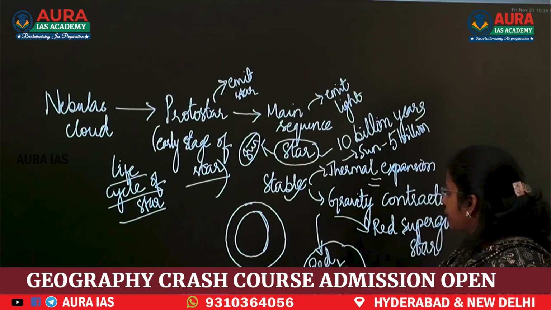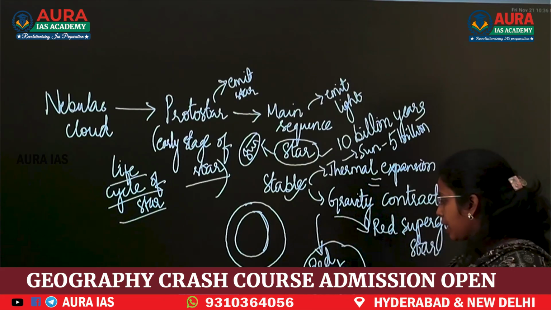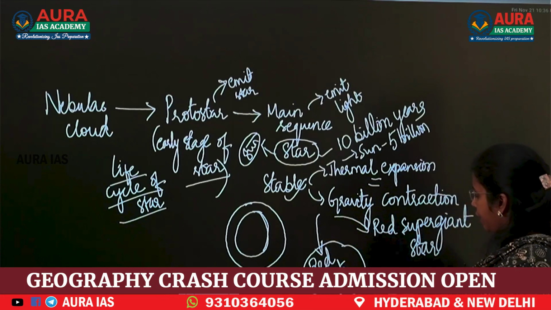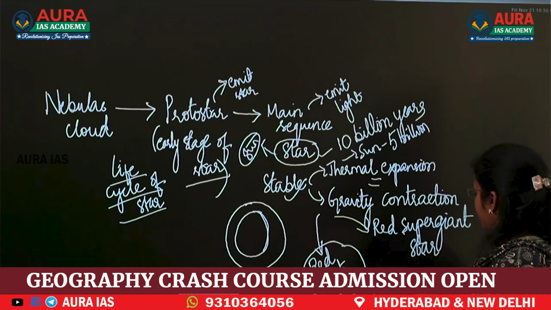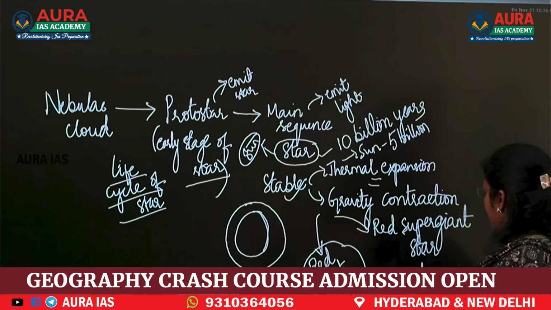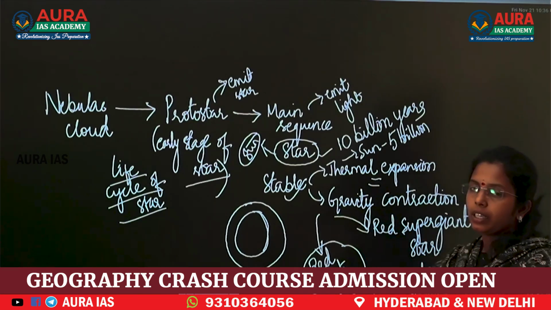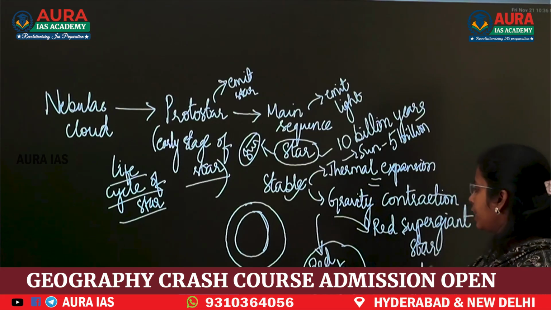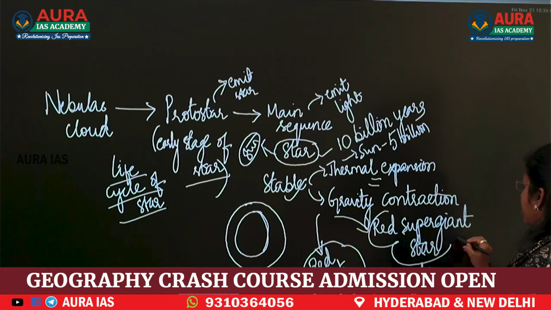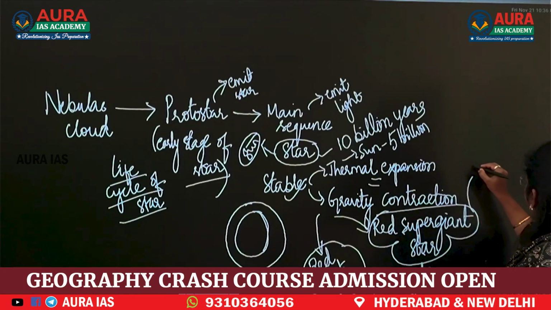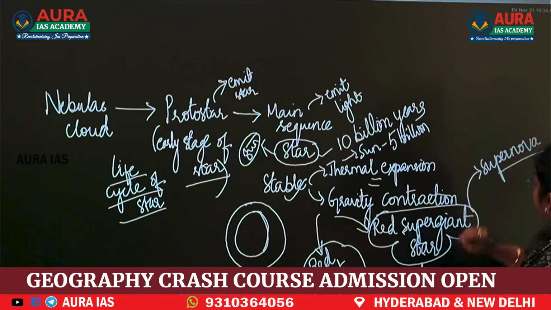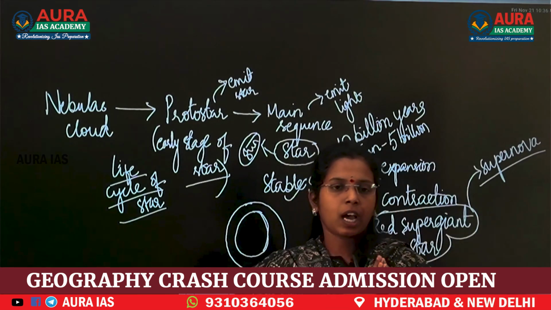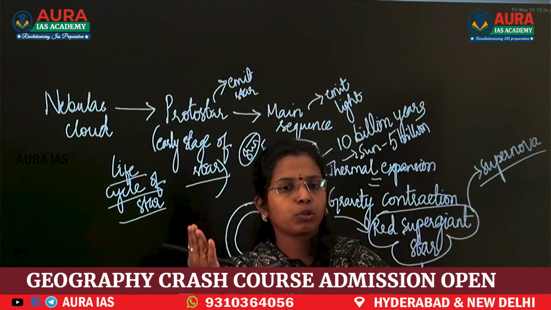Collision takes place continuously. If the red giant star has low mass, it will form a dwarf star and it will die. The red supergiant star will become a supernova.